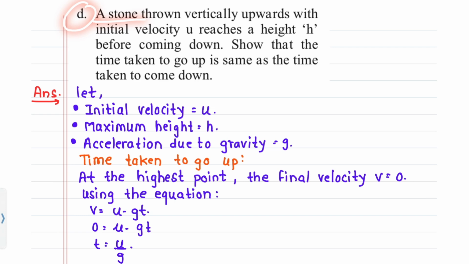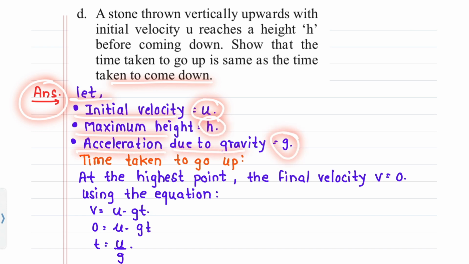D. A stone thrown vertically upward with initial velocity u reaches a height h before coming down. Show that the time taken to go up is the same as the time taken to come down. Answer. Let initial velocity u, maximum height h, acceleration due to gravity g.